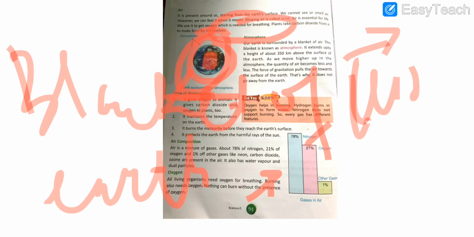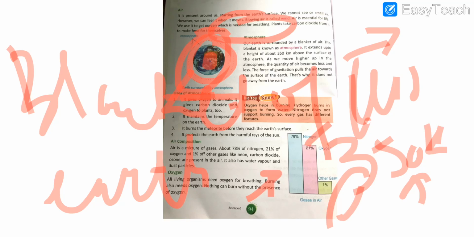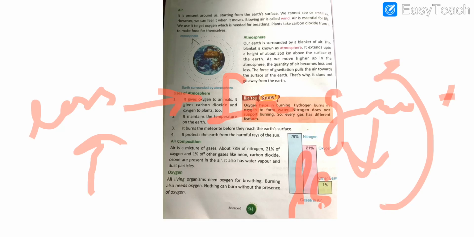Students, it extends up to 350 km above the surface, and as we move higher and higher in the atmosphere, the quantity of air becomes lesser and lesser. Why does it become less? Because the force of gravitation of Earth pulls the air towards it, and as we go higher and higher, the quantity of air decreases.